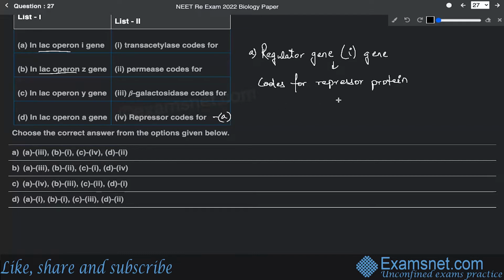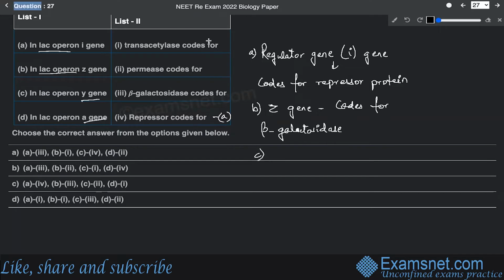Now, the second is the Z gene. As I told you, there are three structural genes. So Z, Y, and A are all three structural genes. The Z gene encodes for beta galactosidase. This beta galactosidase is responsible for cleaving the lactose into glucose and galactose. All right. So that is the case.